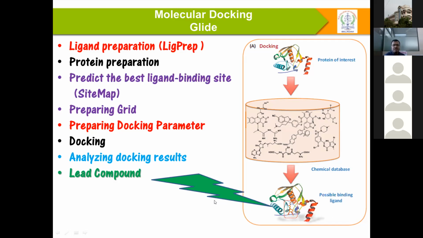Once the docking parameters are set, we perform the docking simulation study. Now everyone can do this. But the last two points are very important for a medicinal chemist or researcher.